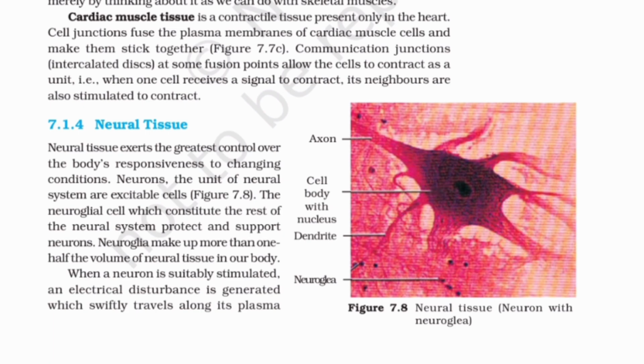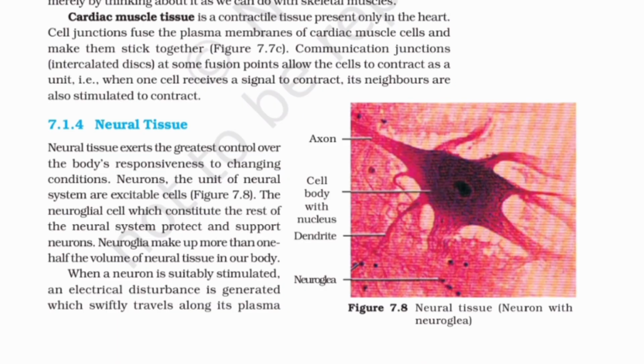Neurons. The unit of the neural system are excitable cells. Figure 7.8. The neuroglial cells, which constitute the rest of the neural system, protect and support neurons. Neuroglia make up more than half the volume of neural tissue in our body.